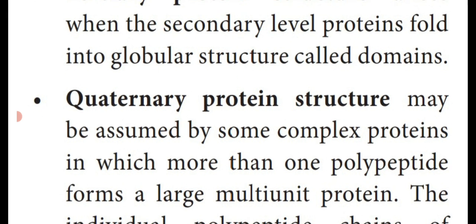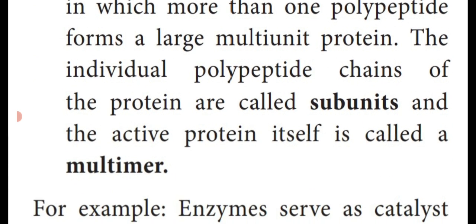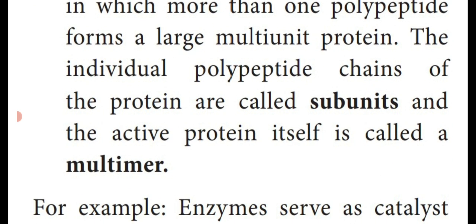The last one, quaternary protein structure, may be assumed by some complex proteins in which more than one polypeptide forms a large multi-unit protein. The individual polypeptide chains of the protein are called subunits, and the active protein itself is called a multimer. So the quaternary protein structure consists of two important units: the polypeptide chains of the protein are called subunits, and the active protein is known as a multimer.